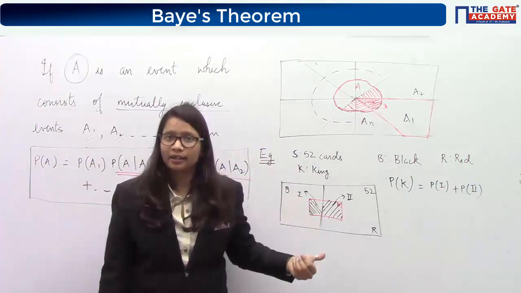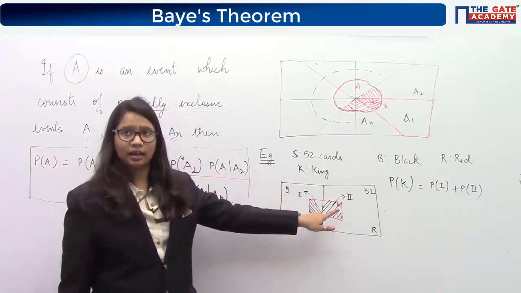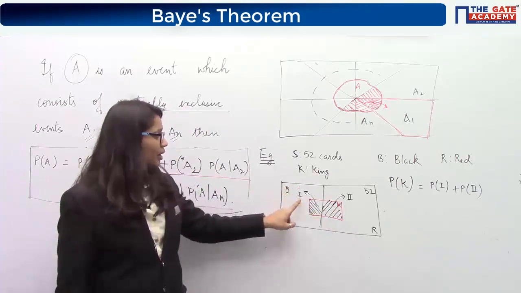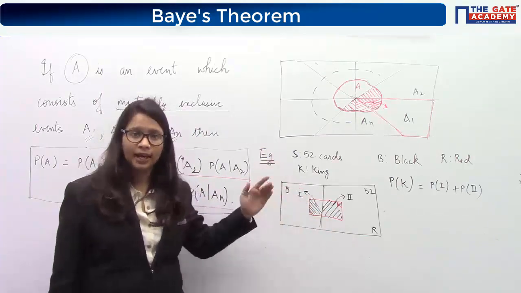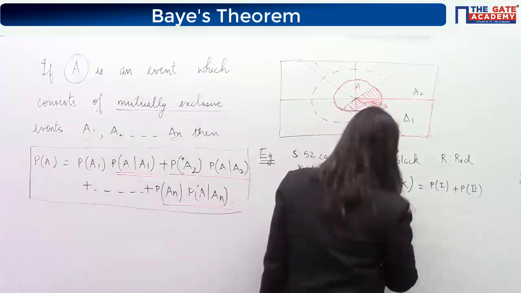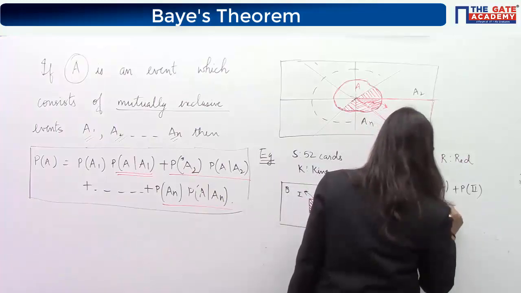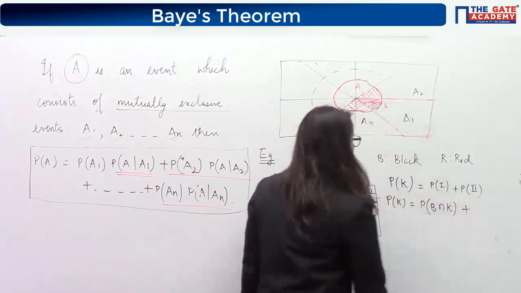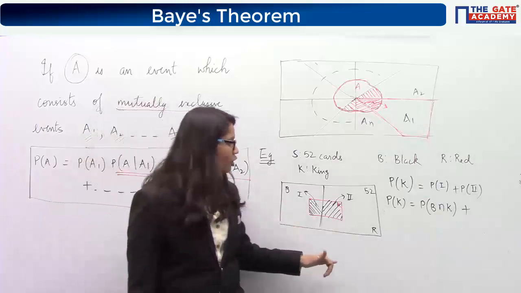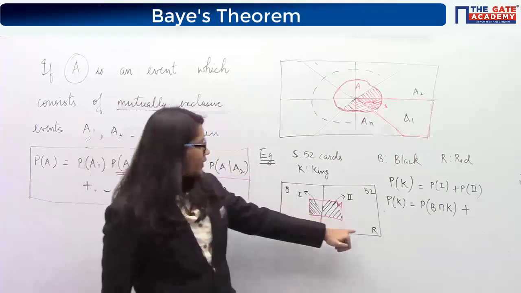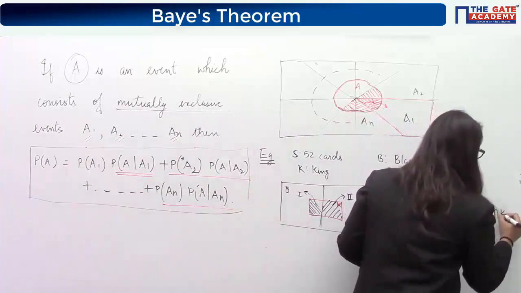It is that part in the Venn diagram which is common to the set B and the set K. If you want to denote it by set, this is denoted by B intersection K. Similarly, what is the second part? Second part is the part which is common to the red set and the king set. So basically I can write it as R intersection K.